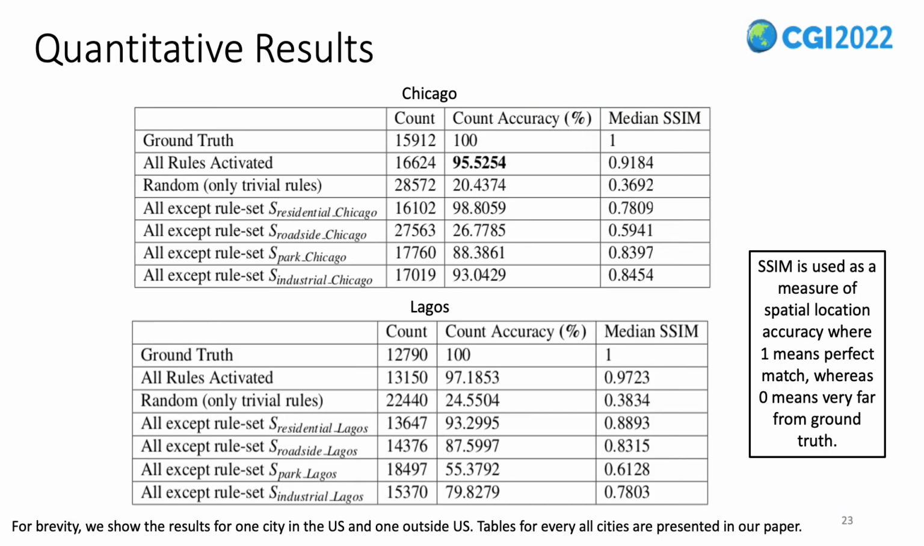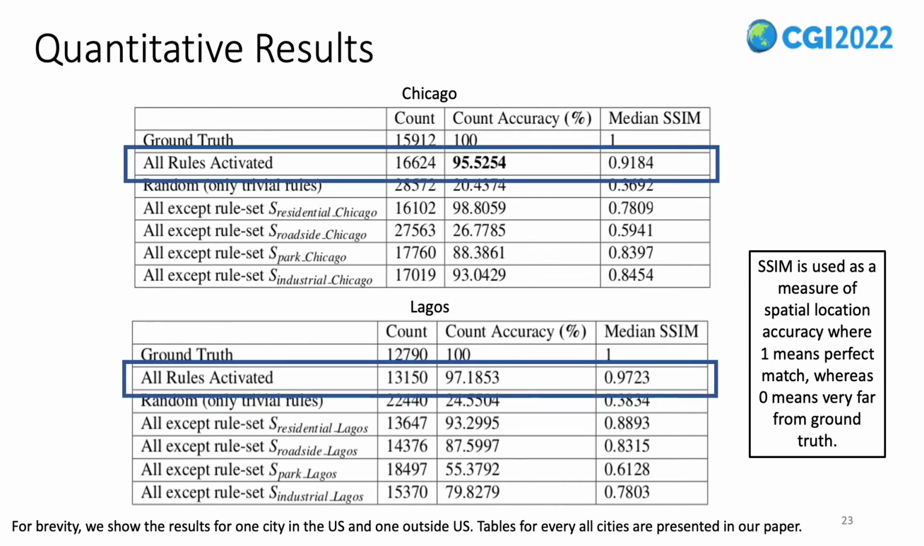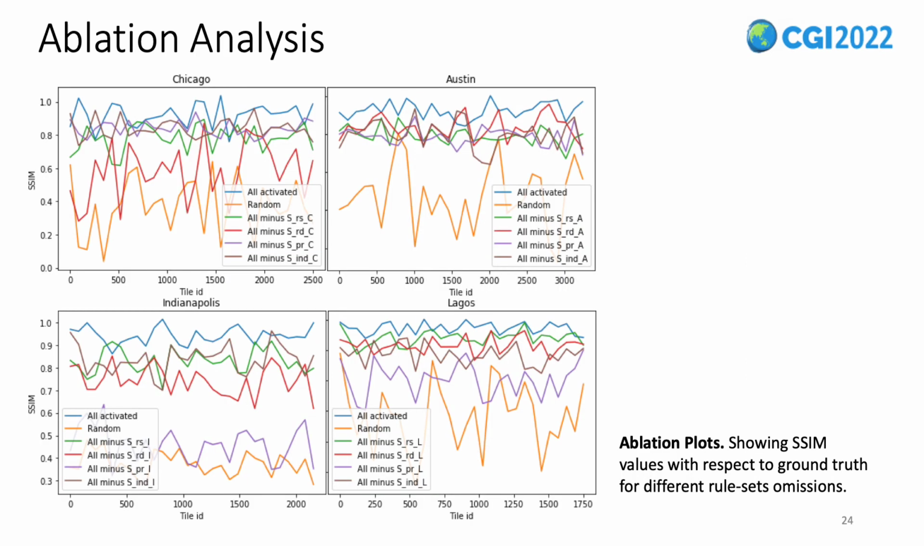In this slide, we show several ablation studies where it is shown that as the rules are progressively removed, the performance becomes worse. It can also be used to rank the impact of the rules. We also see very high accuracy of tree counts with all rules activated. For brevity, we show one example inside the US and another outside. All 4 cities are shown in the paper. These are the line plots showing the ablation study shown in the last slide.